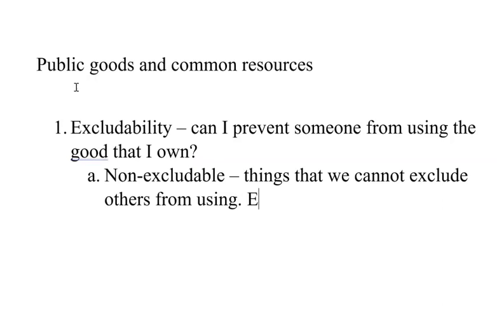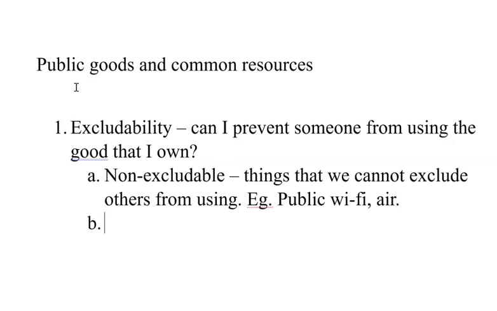For example, public Wi-Fi. If there is public Wi-Fi, anyone who has a smartphone or a laptop can easily access it. I cannot prevent people from using that product. There are other examples too, like air. I cannot prevent someone from breathing the air that's around me.